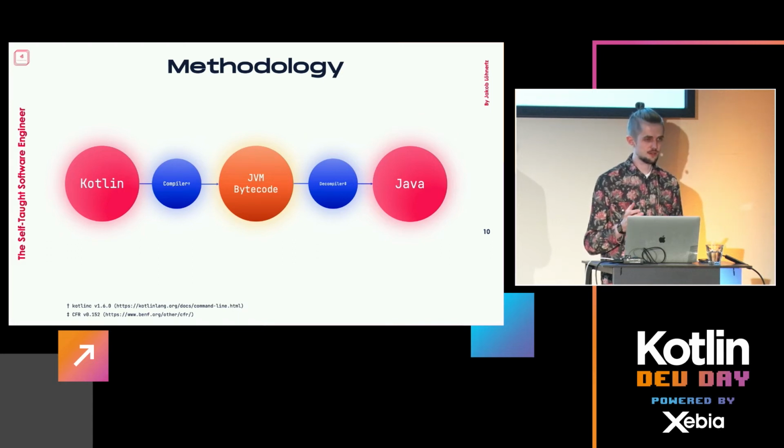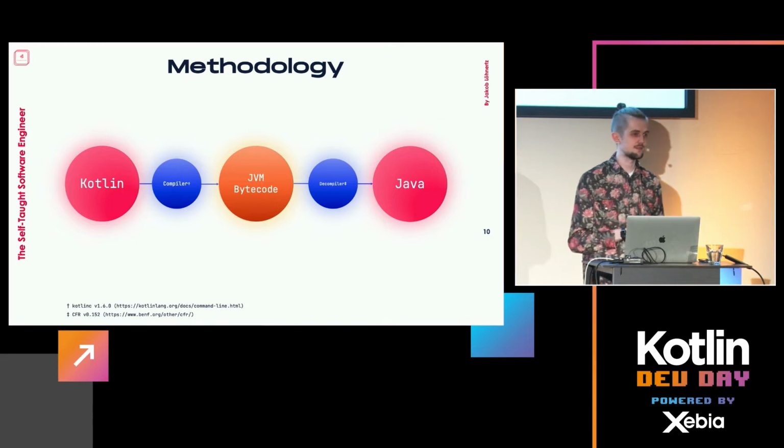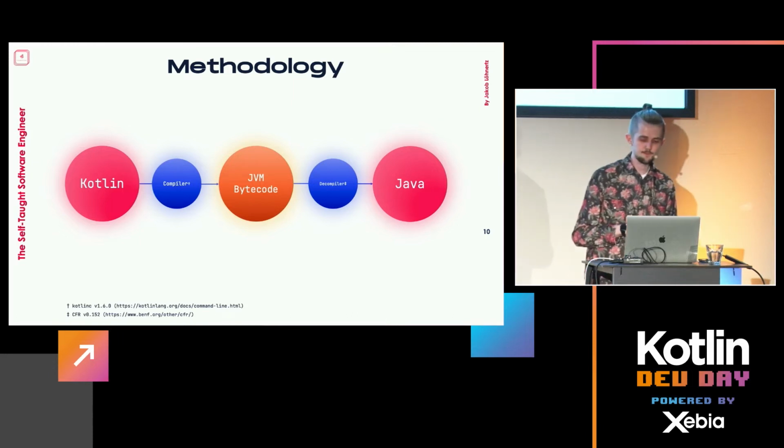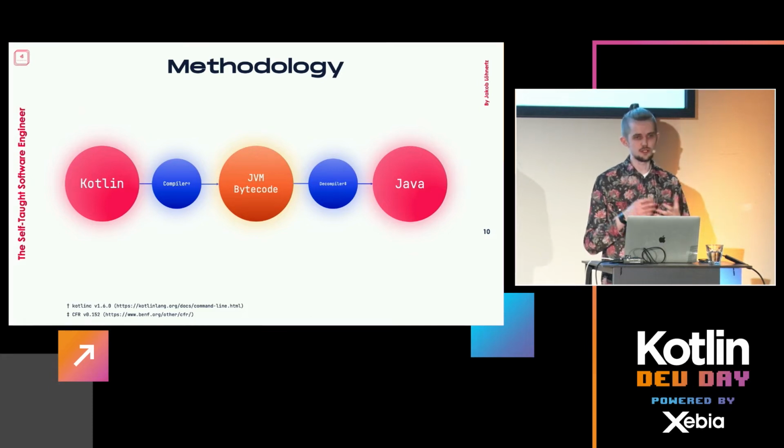Because, of course, the decompiler, A, doesn't care, and B, doesn't even know that it decompiles bytecode that was never Java, right? It's meant mainly for Java decompiling. So a use case would be reverse engineering, which is a common one, and maybe even restoring code where you lost the source code. I'm not sure, it happens sometimes, I guess. Or, like today, for educational purposes. And then I found that even though JVM bytecode is lower level and it's not Java, the two are very, very related.